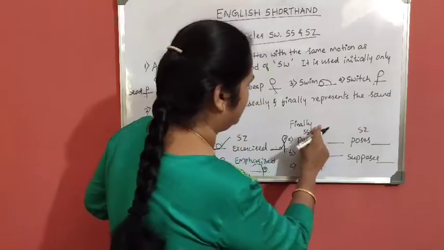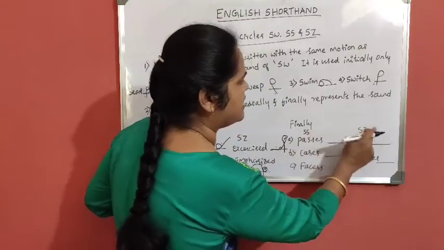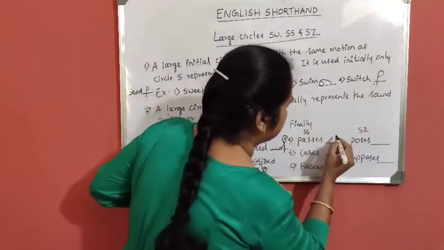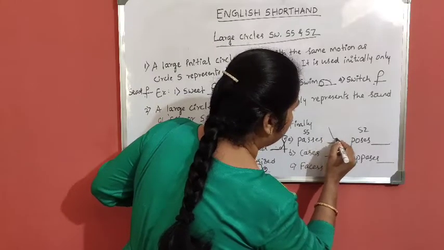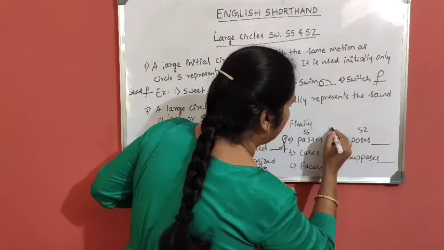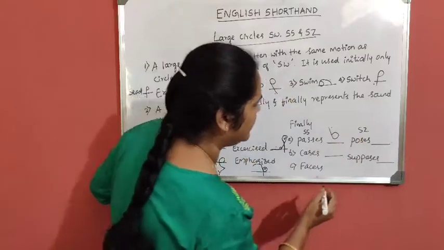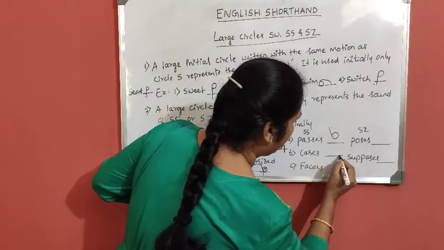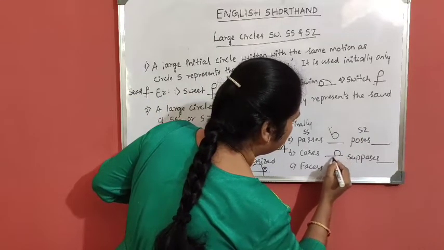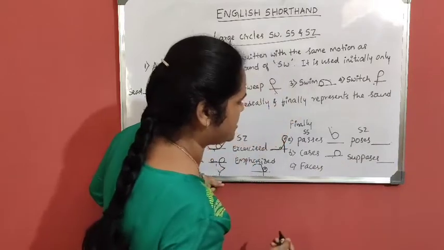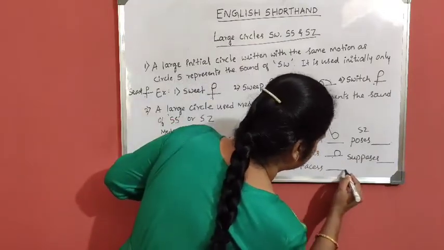Then the final sound of SS and SZ I will show you. Passes. P, large circle, R vowel. Then cases. K, large circle, A vowel. Then faces.